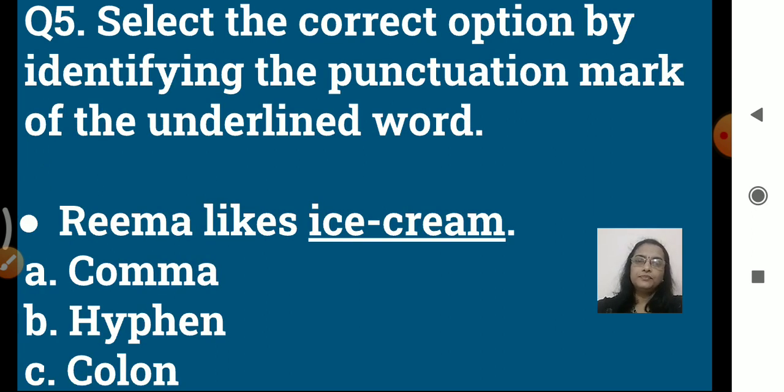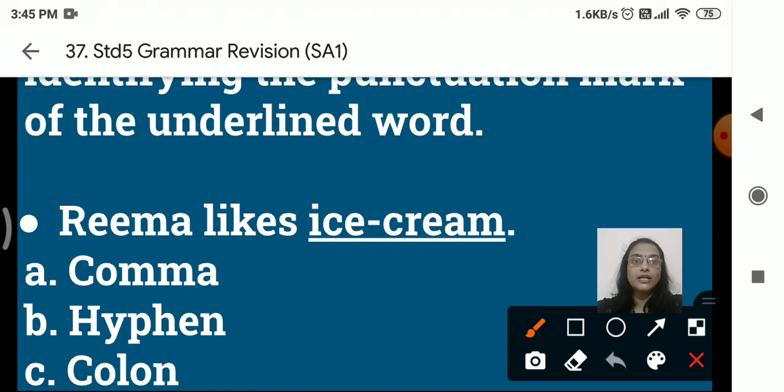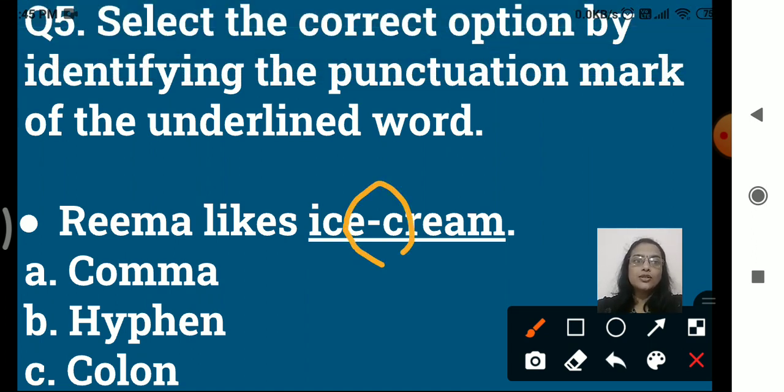Now next, select the correct option by identifying the punctuation mark of the underlined word. Now the question is, Rima likes ice cream. Now here you can see which word is underlined. Ice cream. Okay, and some punctuation mark is used. Which is that punctuation mark? What is it called? Can you see the punctuation mark here? So we have to just find out what is that punctuation mark.